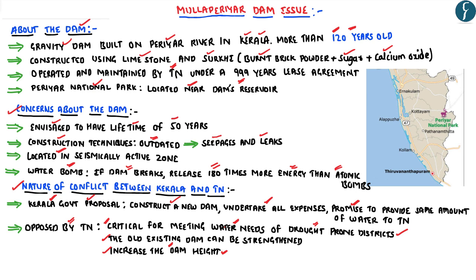However, as the title of this article suggests, the Ministry of Environment and Forest has come out with terms of reference to carry out the environmental impact assessment for the Kerala government for the construction of a new dam. However, this has once again been opposed by the state of Tamil Nadu. So this news is essentially a news in transition. Let us wait and watch as to what will be the outcome with respect to the Mullaperiyar Dam issue. So these are some of the aspects which one must know with respect to this article.